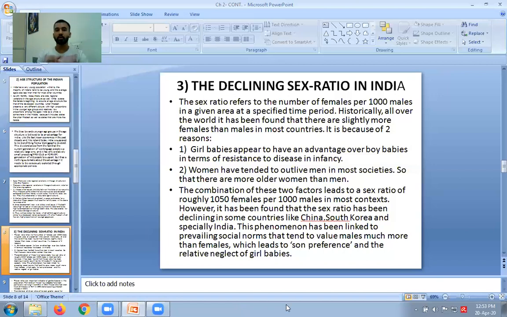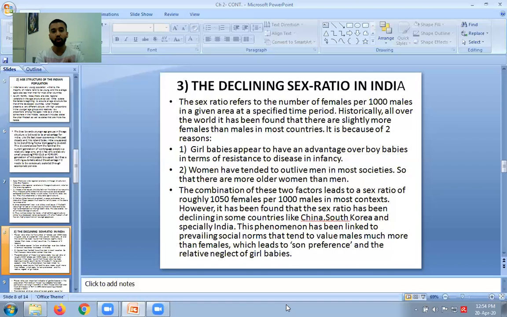Look, we understand that the sex ratio is declining, the number of females is declining as compared to thousand males. When we see a particular area, or try to calculate the sex ratio, we always take thousand males. And remember that in the whole world, the situation is opposite to that.